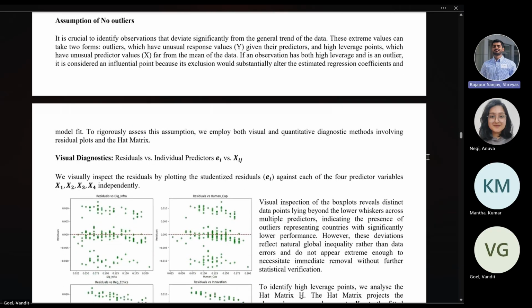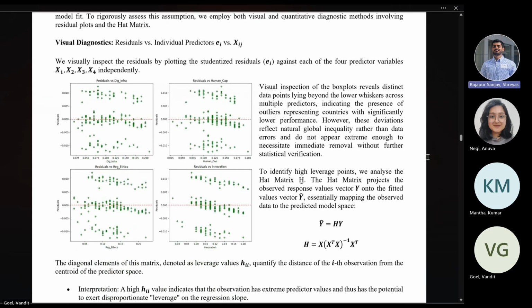Lastly, the assumption of no outliers is checked in two ways, that is, a visual approach and also a hypothesis approach. We say that we do not have any extreme values present in our model, that is, both the predictor values and also the response variable values. We plot the residuals versus X_ij, that is, the independent predictors, and you can see the four plots shown here on the left. We see that even though there are some points lying on the upper and lower whiskers of the plot, that is, they can be considered as outliers, we say that these are not actually outliers because they can be natural global inequality rather than data errors, and they do not appear to be extreme, and they do not need to be immediately removed.